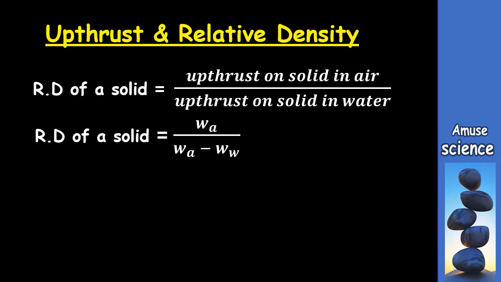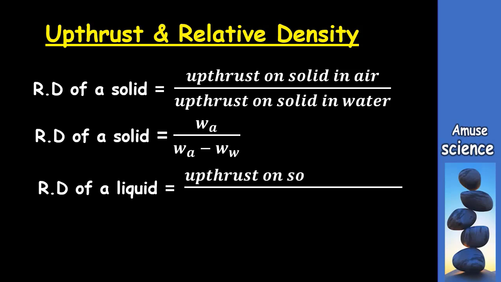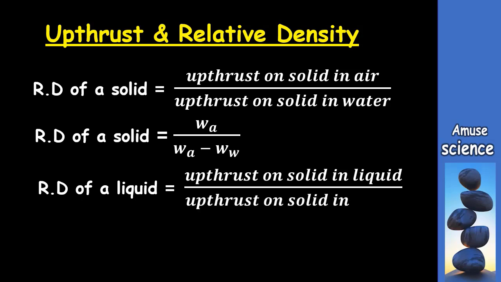Now let's talk about the relative density of a liquid. The relative density of a liquid is the ratio of the upthrust on a solid in the liquid to the upthrust on the solid in water. So we can write that the relative density of a liquid is equal to upthrust on solid in the liquid divided by upthrust on solid in water. We cannot find upthrust without immersing a solid in a liquid. And so even though we are talking about the relative density of the liquid, because we are dealing with upthrust, to find the relative density of the liquid, we have to use a solid.